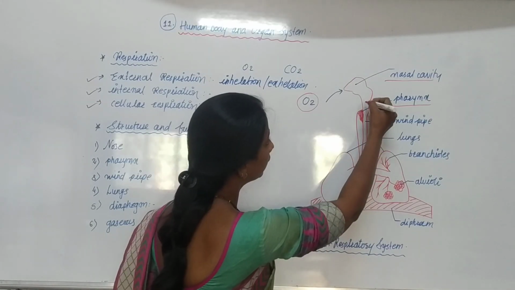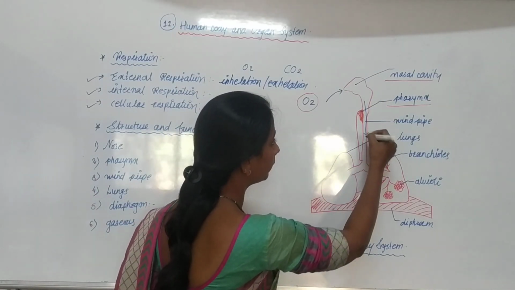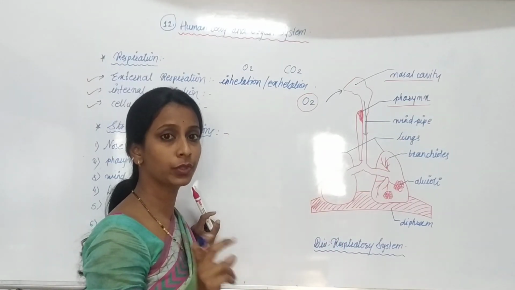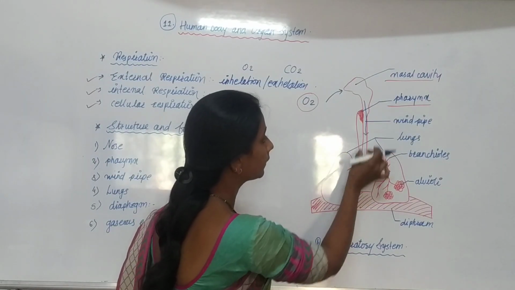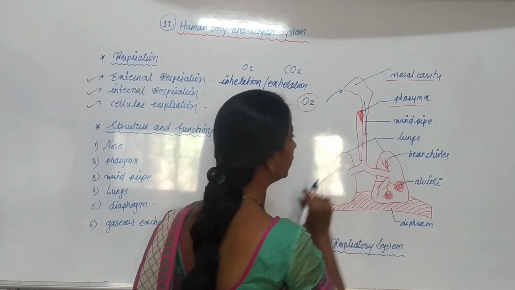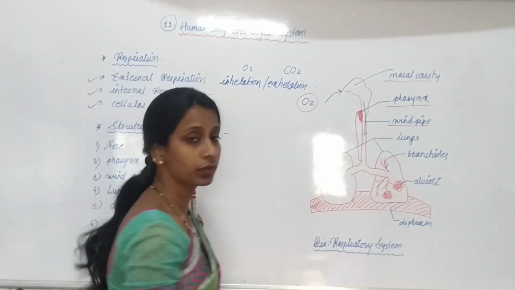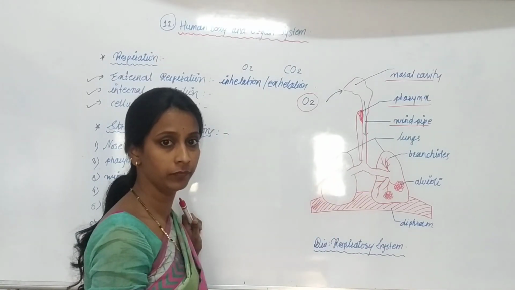After this, oxygen moves through the windpipe. The windpipe is a muscular, long tube-like section. This is called the windpipe, and its function is only the transport of oxygen.